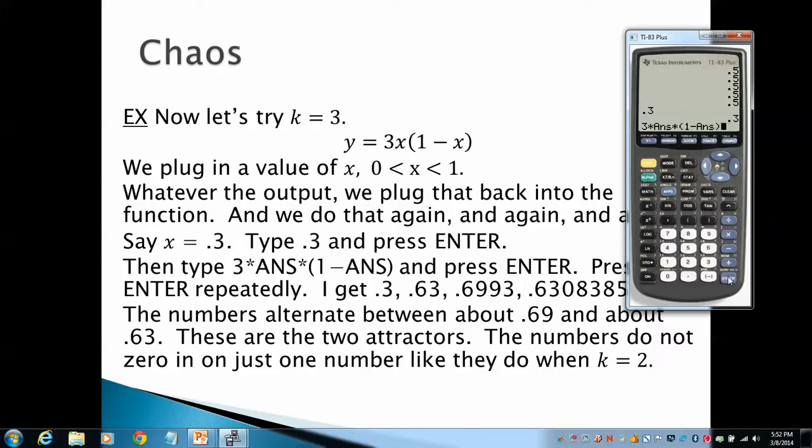Okay, and notice what happens. So instead of zeroing in on a number, these two alternate. They oscillate between 0.63 and 0.69. The numbers do not zero in on just one number like they do when k equals 2.